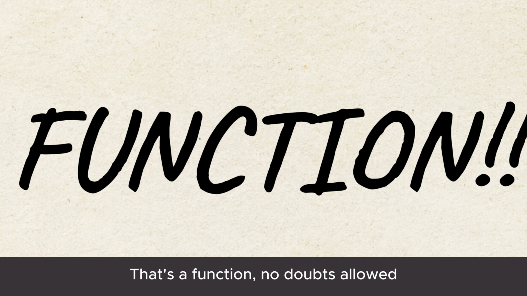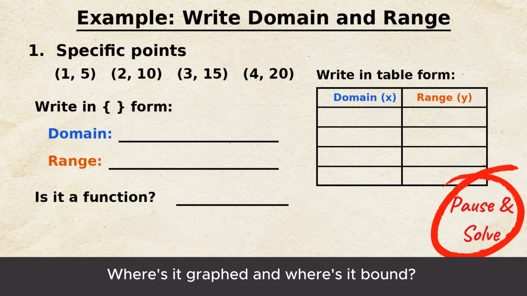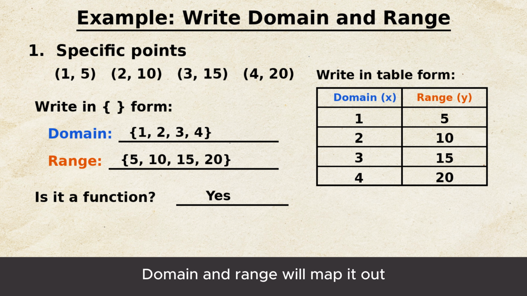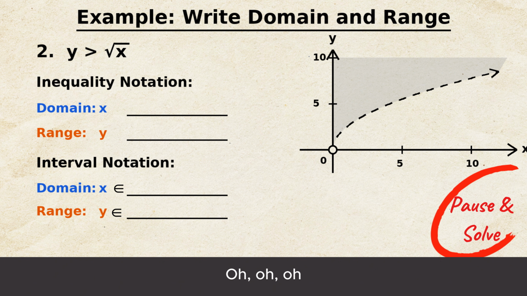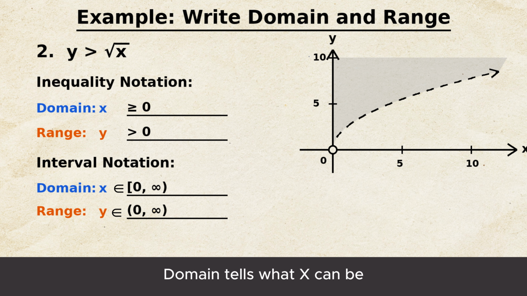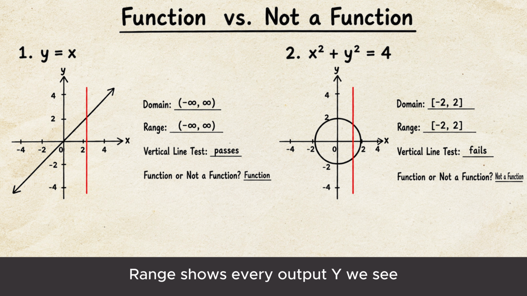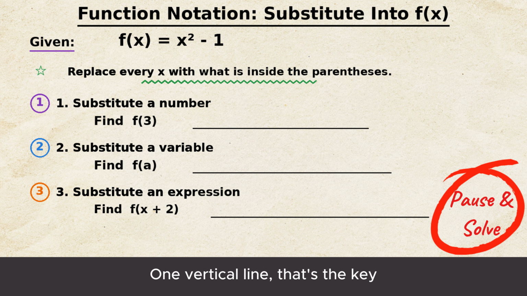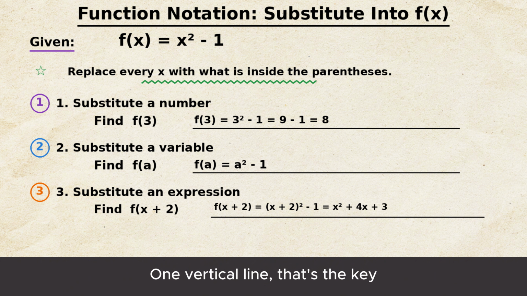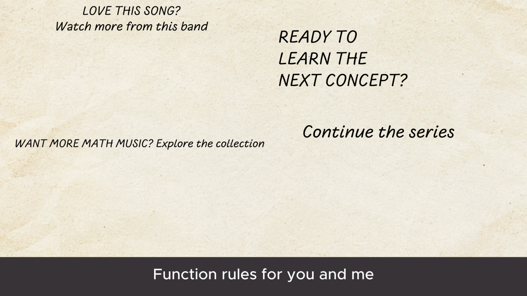No doubts allowed. Where's the graph and where's it bound? Domain and range will map it out. Domain tells what x can be. Range shows every output y we see. One vertical line, that's the key. Function rules.